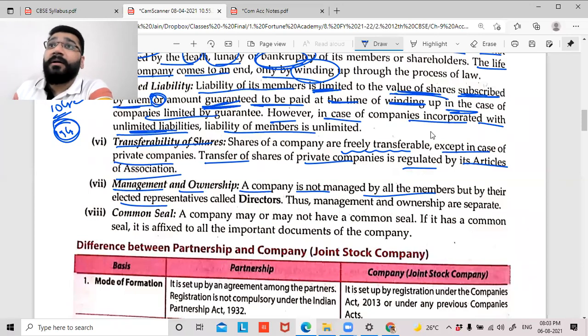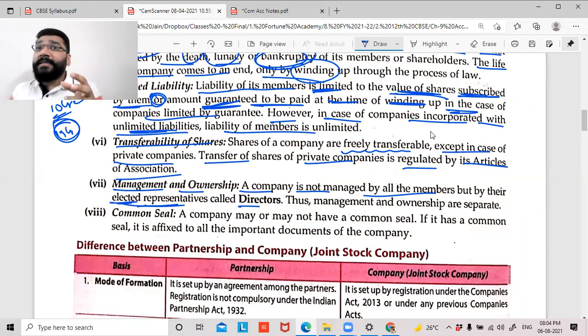So what they're saying here is that though the members contribute capital and are owners, they will not be the decision makers of the business. They will elect representatives and give powers to them, who will take the decisions for the company. Those representatives are called directors. Directors, apart from being shareholders, are also the persons managing the day-to-day routine of the company. A company is not managed by all the members, but by their elected representatives called directors.